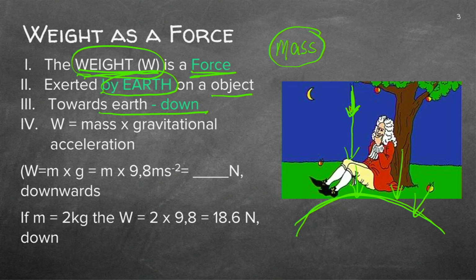It's downwards to the Earth. We can actually calculate the weight or the gravitational force by taking the mass. Remember, the mass is in kilograms. We'll get to this example just now. Times the gravitational acceleration. And I'm going to explain to you how Newton got to this gravitational acceleration now.